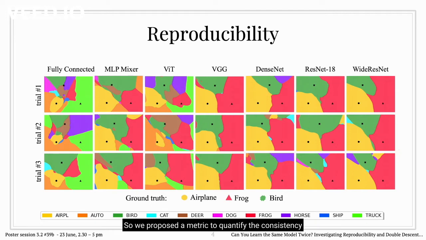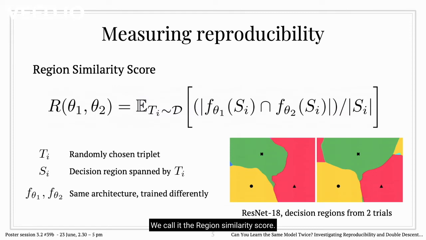So we proposed a metric to quantify the consistency in decision regions across different training runs. We call it the region similarity score. It is a very simple idea. It is nothing but the intersection over union of predictions of all the points in a given decision region. For example, here we see decision regions for the same triplet for two differently trained ResNet 18s. We compute the intersection in predictions of all these 10,000 points and divide them by 10,000. We compute the score as expectation over many such decision regions of random triplet.